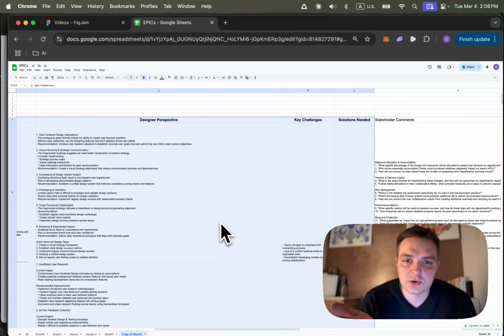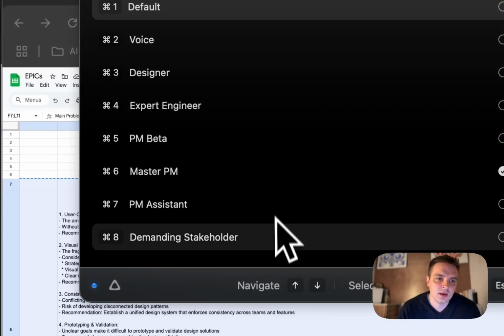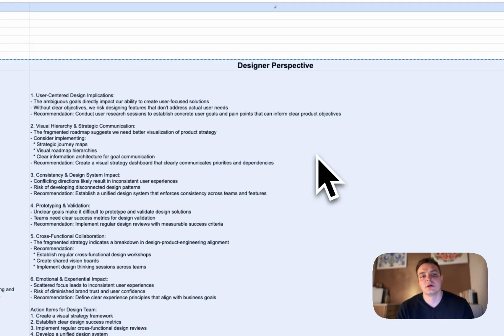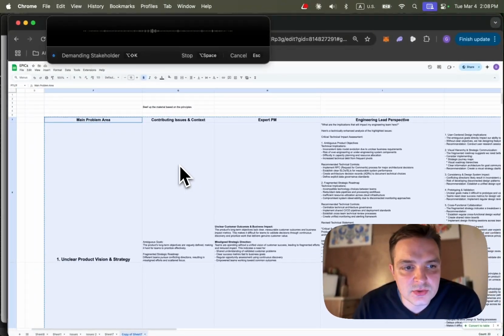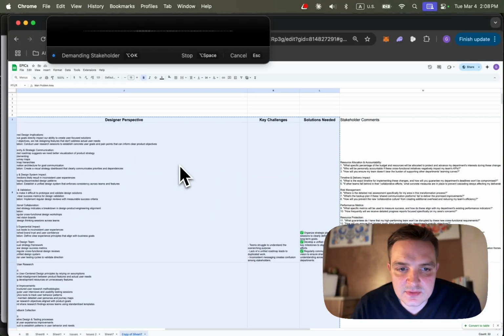And now let's invoke our tough stakeholder. Reflect on the content and on the problems described in main problem area 1 through 4 and contributing issues and context, and create 15 to 20 tough questions for the team that worry you as a stakeholder.